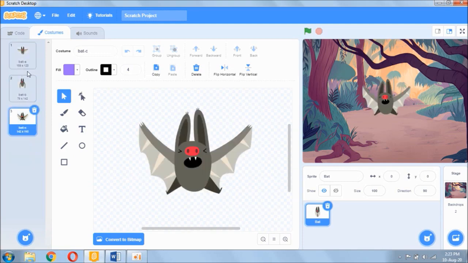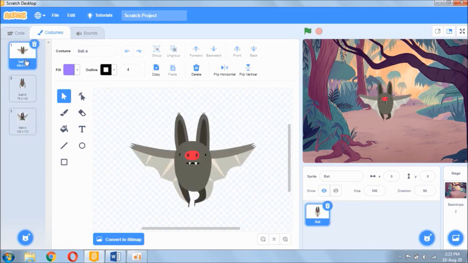So I can add more costumes if I want more scenes. Say if I want to duplicate a costume or copy a costume, I'll right click on it and duplicate it. So duplicating this costume gives me a copy of that costume. You can see costume 1 and costume 2 are the same because I copied it. I duplicated costume 1 to give me costume 2.